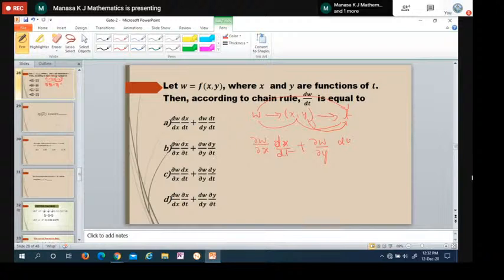The first one itself, it is D? No. W depends on both variables, so it is partial differentiation, the symbol is dou. But X and Y are functions of t, depending on a single variable, so it is not partial. It is regular, ordinary differentiation. So dou W by dou X, but from here to here it is dx by dt. Similarly, with respect to the second variable, dou W by dou Y, and again Y depends on a single variable, dy by dt. So this is the chain rule. The third one, C, is the answer.